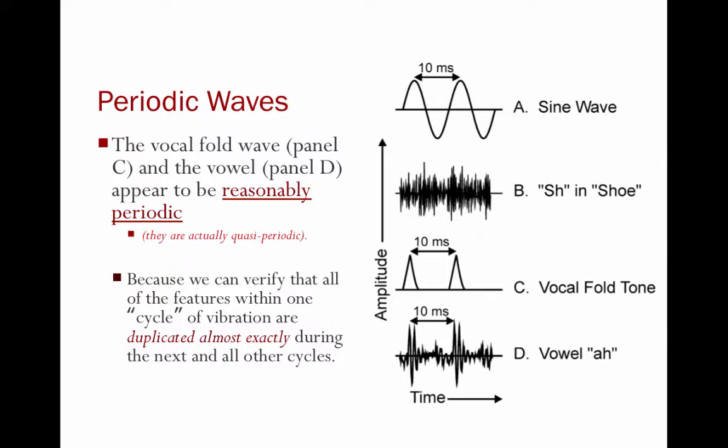Which of these waves are periodic? The sine wave is periodic. A. You see how it repeats itself? C and D are also periodic, because we can say that all of the features within one cycle of vibration are duplicated almost exactly in the next cycle. So you see how C and D both repeat themselves? That means the wave is periodic.